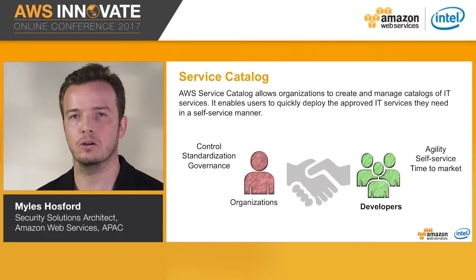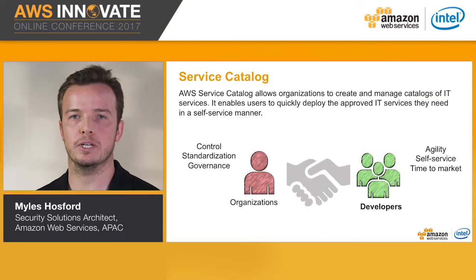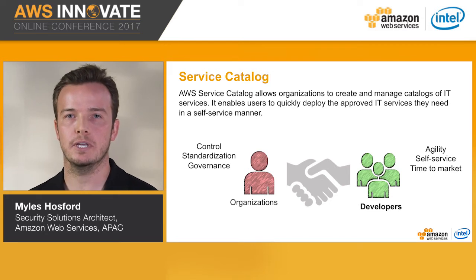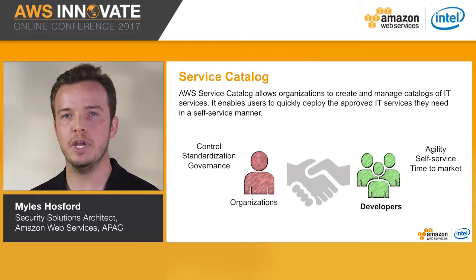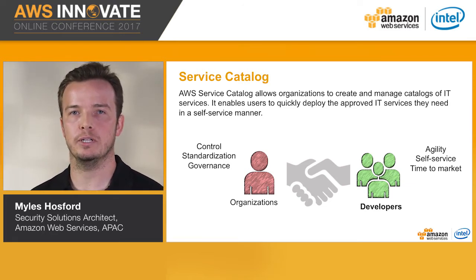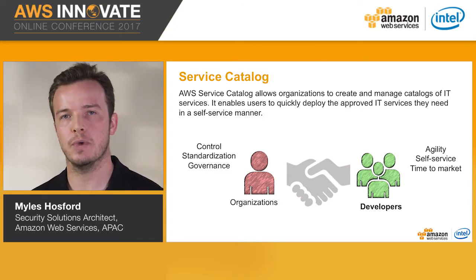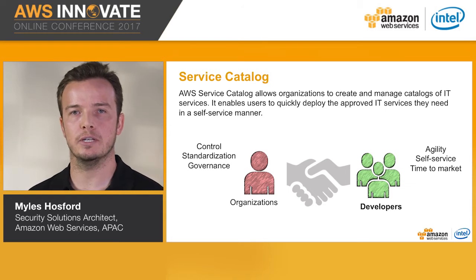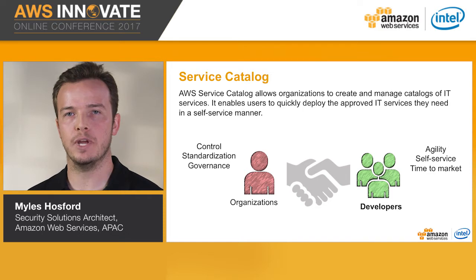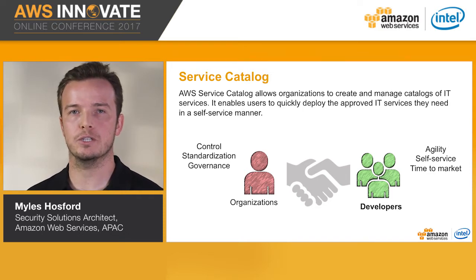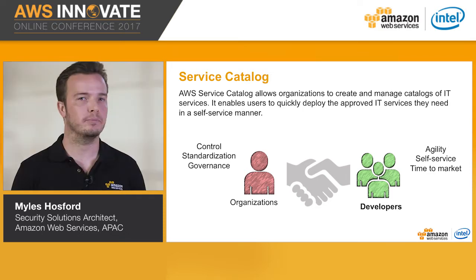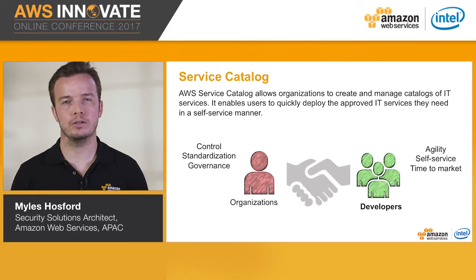So where does Service Catalog come in? To start, it allows you to create a catalog of products or services that are approved by your organization and make them available via self-service portal. These products are based upon CloudFormation templates and allow users to quickly deploy the approved templates or IT services they require in a self-service manner. For your security and compliance teams, this gives you the ability to have control standardization through the approved templates, and for your users, it allows agility and a faster time to market. Let's go over to a demo and show you how this works.